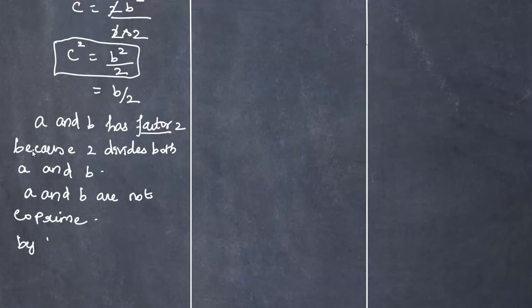So by contradiction, root 2 is irrational.